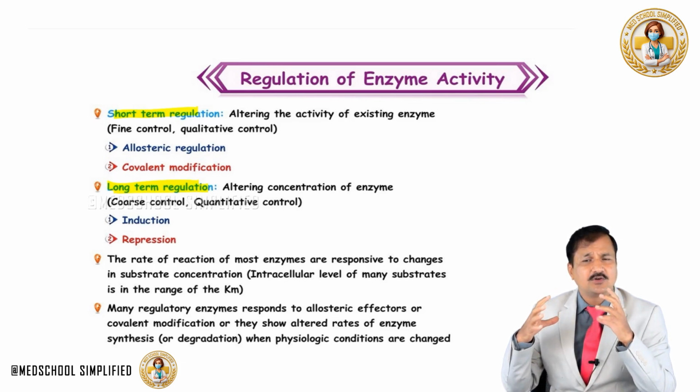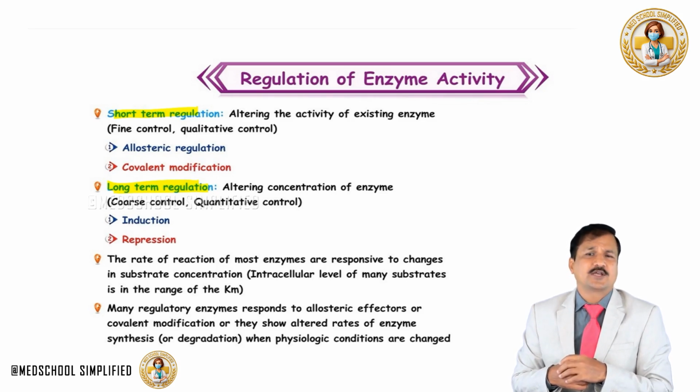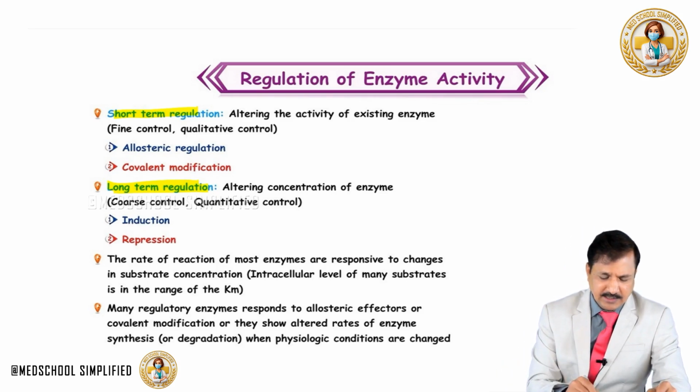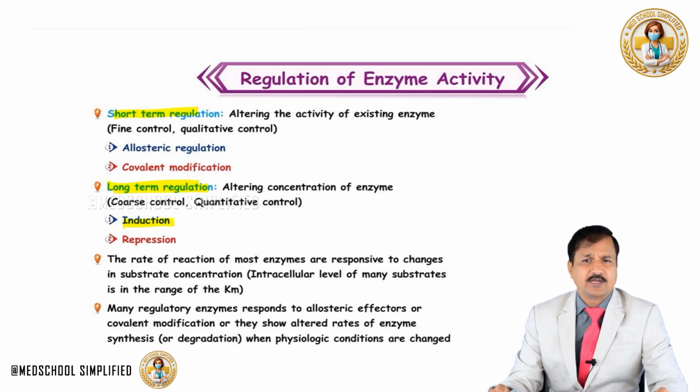If there is a need to increase the enzyme concentration, to make more and more products, induction has to go on. Induction increases the gene transcription for the enzyme, so enzyme concentration will increase.